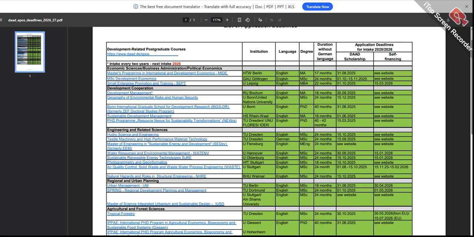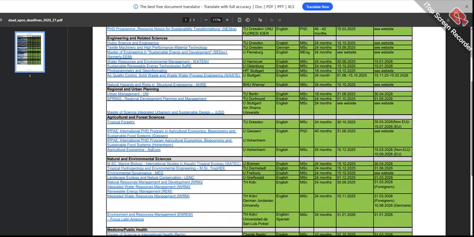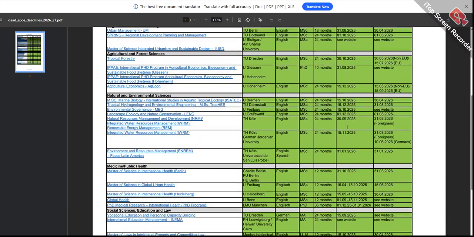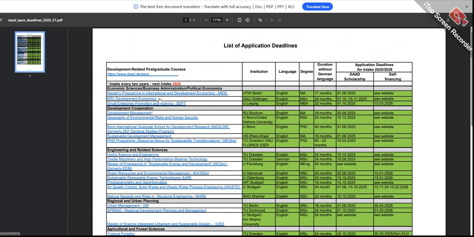So if you are applying through the DAAD scholarship, your time limit or deadlines are these, and if you are applying self-funded, the application procedure and the deadlines are different. You can see this on their website as well, but they have written some deadlines over here. This is a very lengthy form, and they have pasted the link over here.